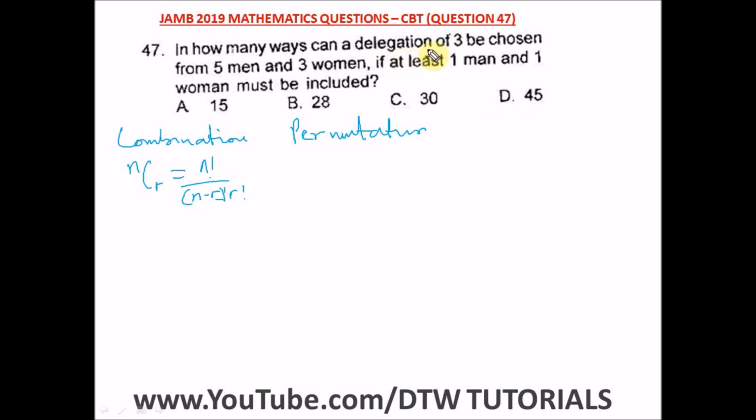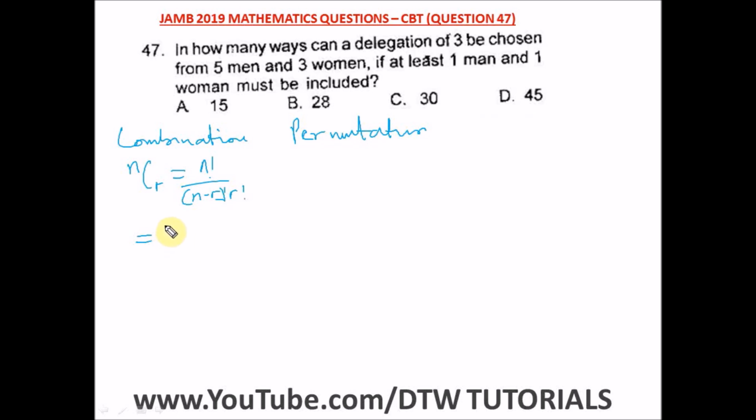It says we have a delegation of 3 to be chosen from 5 men and 3 women if at least 1 man and 1 woman must be included. So if we are going to choose 3 people from 5 men and 3 women, at least 1 man and 1 woman must be included.